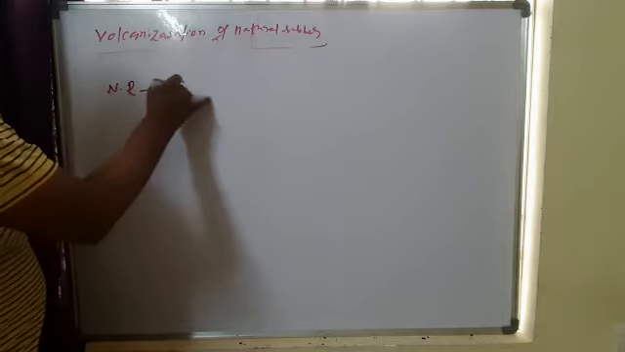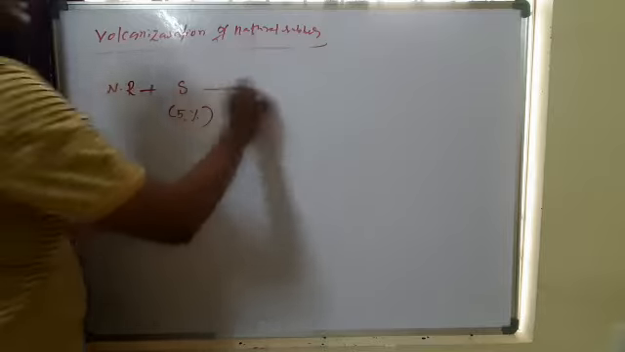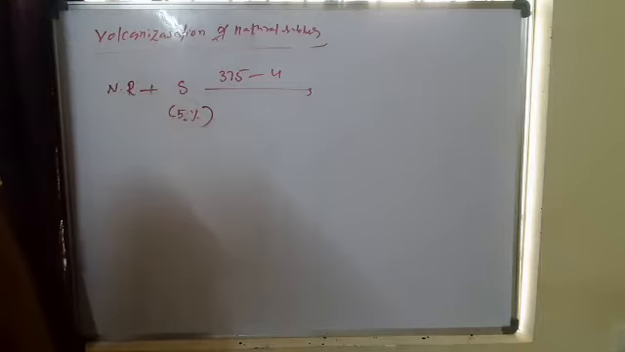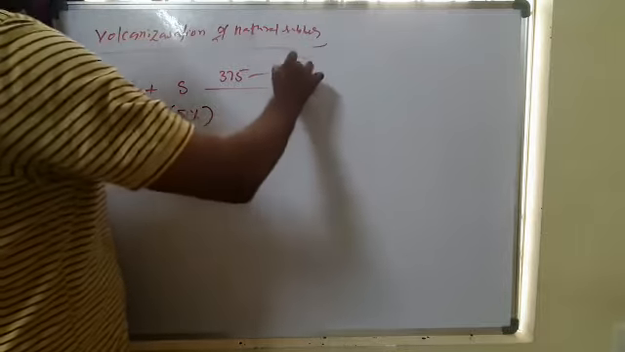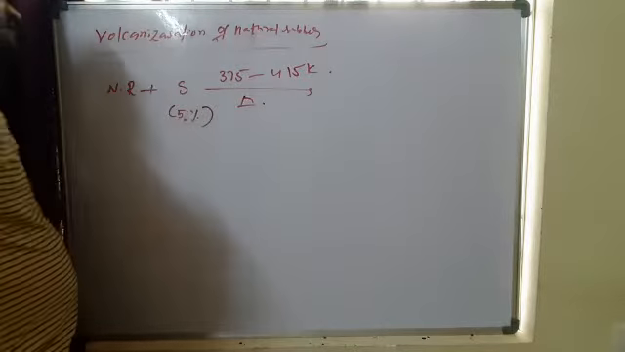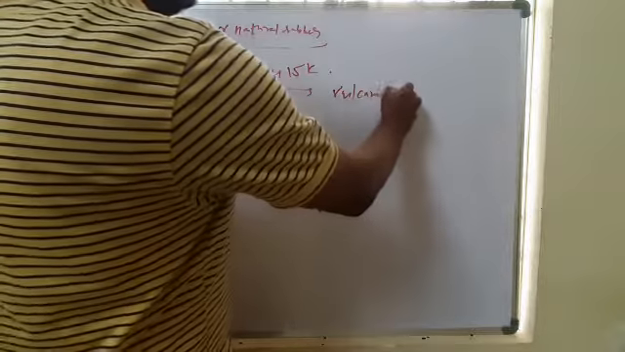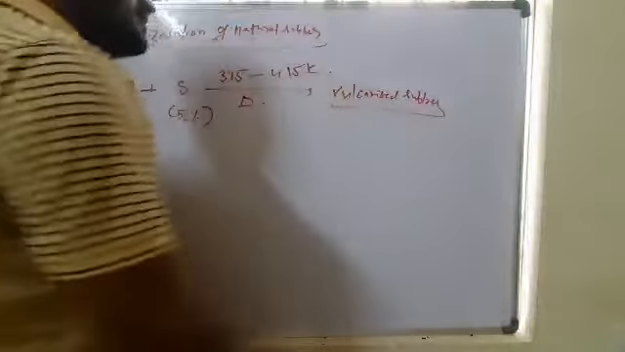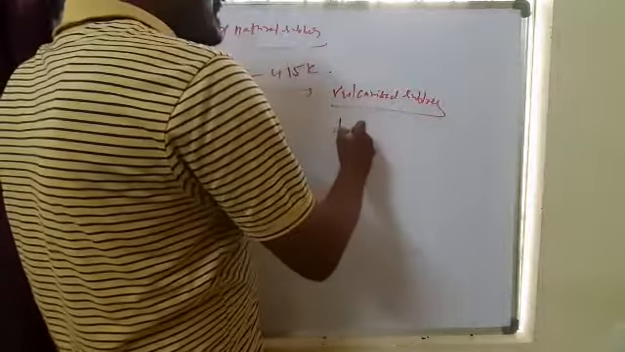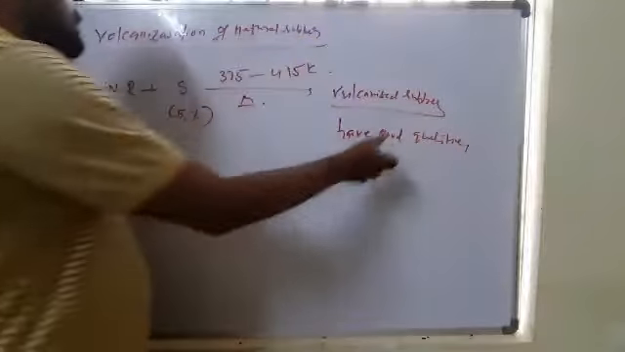Natural rubber plus sulfur. Generally, 5% sulfur is added, heated to 375 to 430 Kelvin, nearly 415, 420, or 425 Kelvin. Upon heating, it becomes vulcanized rubber. This vulcanized rubber is very strong and stretchable, and has good qualities. Then why does it get good qualities?